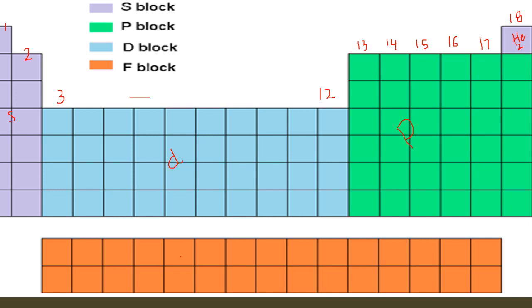This is the F block, the inner transition elements, also known as lanthanides and actinides. Their F subshell is under completion. And I have told you before that lanthanides are rare earth elements while actinides are radioactive elements. So in this way, we can also classify our periodic table into S, P, D, F blocks.